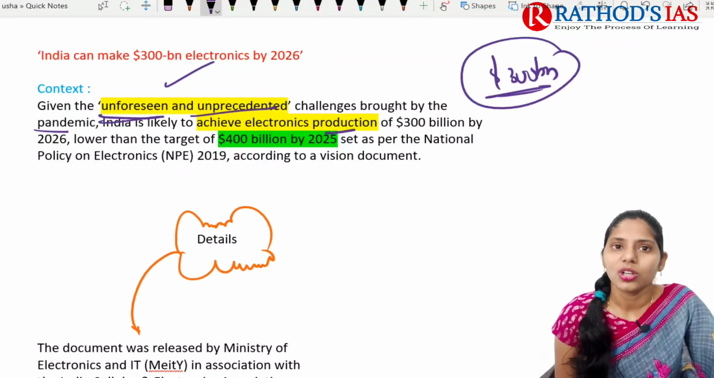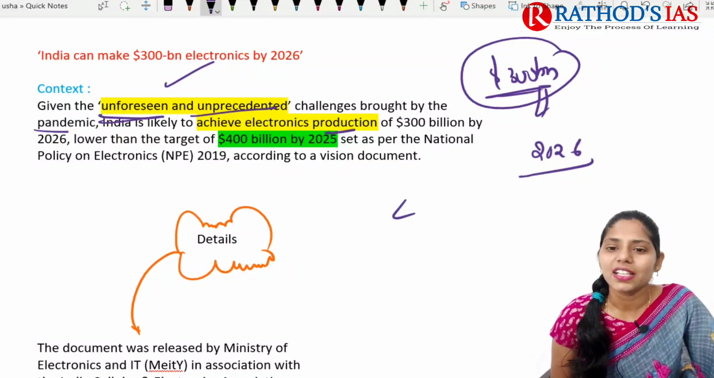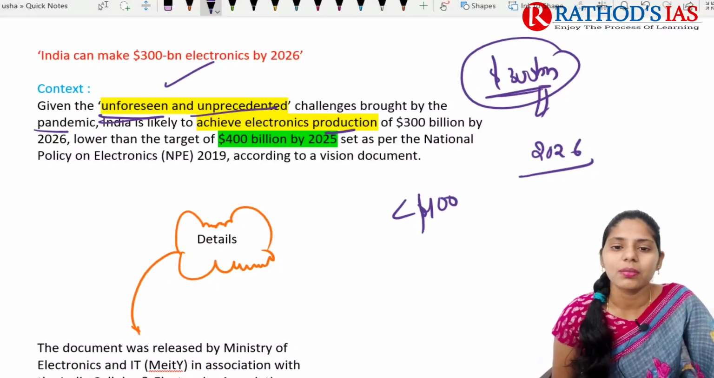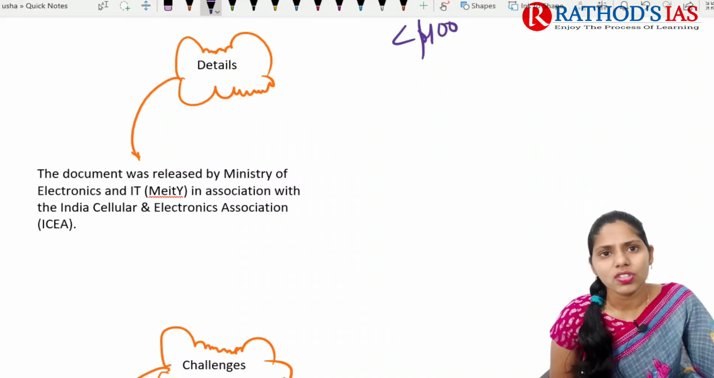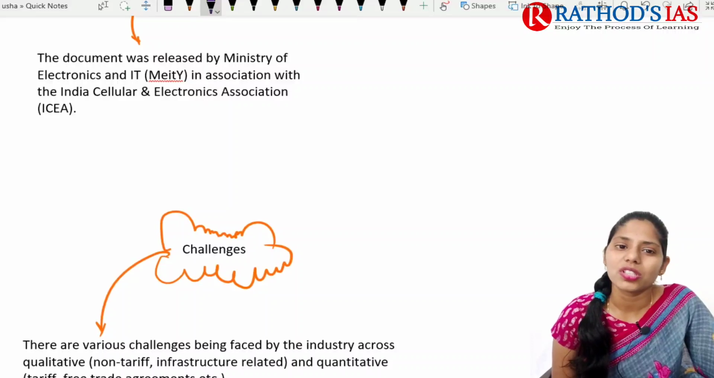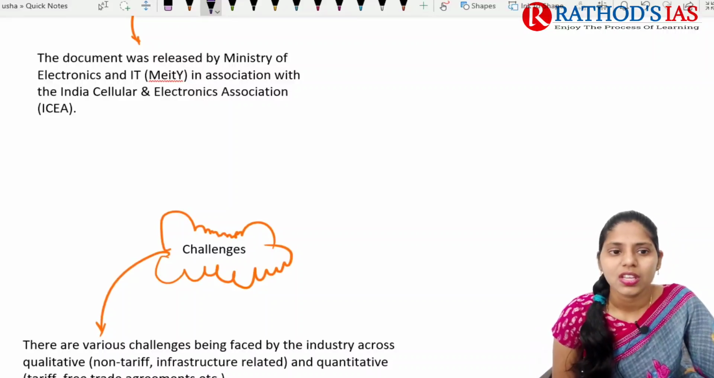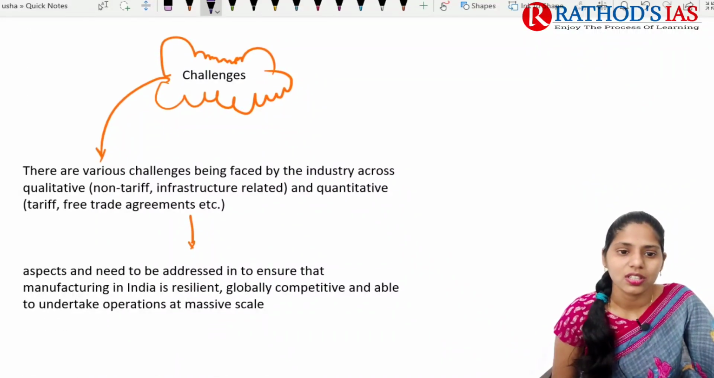$300 billion by 2026. Actually, the target here was 400 billion by 2025, but the target has been decreased. It is according to the National Policy on Electronics 2019. Some important details: the document was released by the Ministry of Electronics and Information Technology, that is MeitY, in association with the India Cellular and Electronics Association.